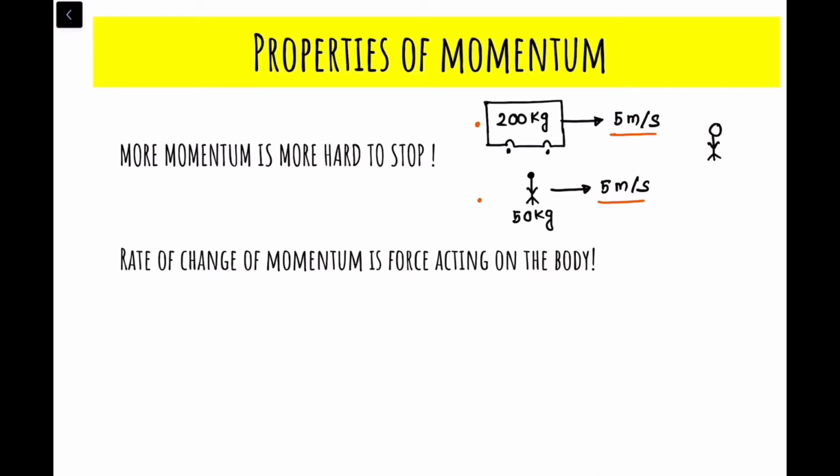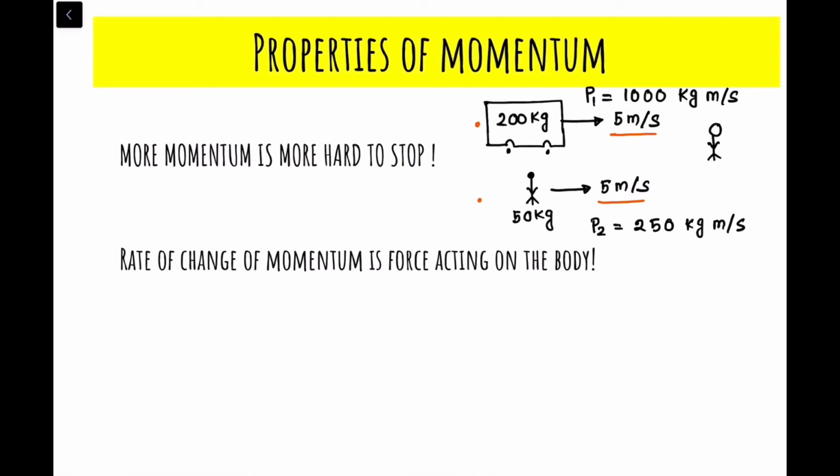See, the momentum of the bus, P1, is how much? 200 times 5, that means 1000 kg meter per second, right? And the momentum of the person that is running towards you is how much? 50 into 5, that means 250 kg meter per second. So if you try, you can easily stop the person that is running towards you, right?